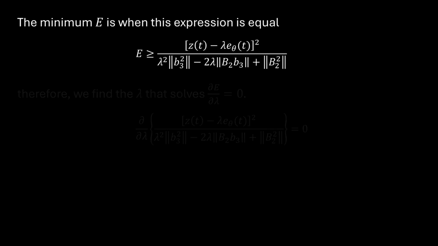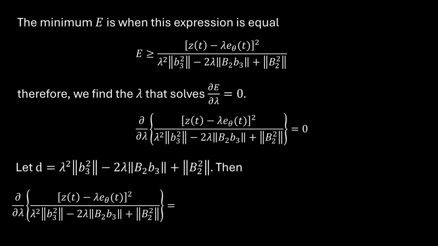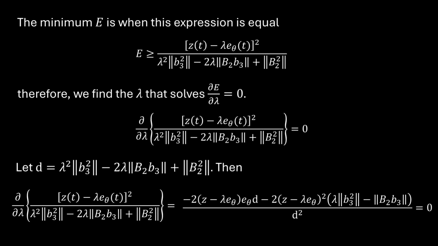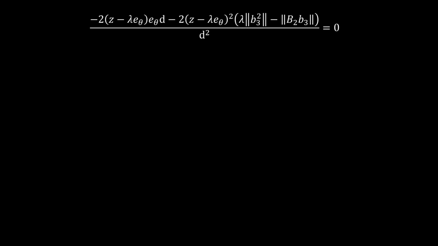Therefore, we find the lambda for E that provides zero slope, the minimum of E with respect to lambda. To evaluate the derivative, let's let D be the denominator, and then applying the derivative operation, we get the expression. We want to work with the numerator.